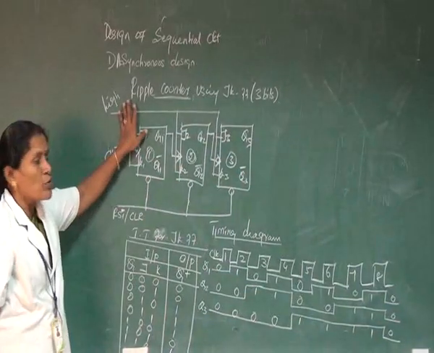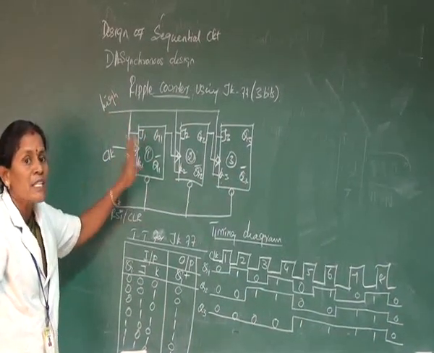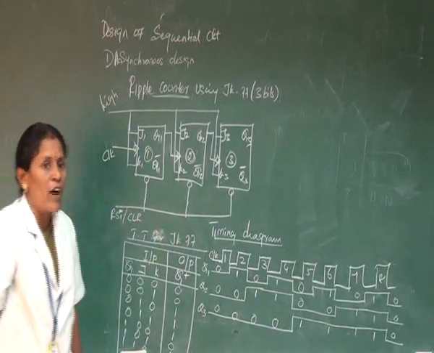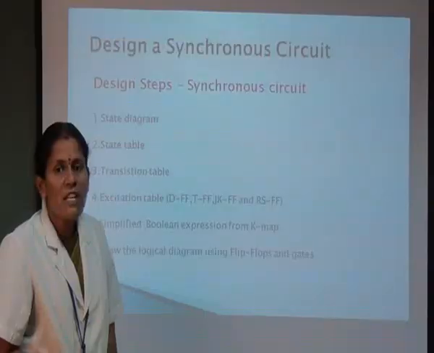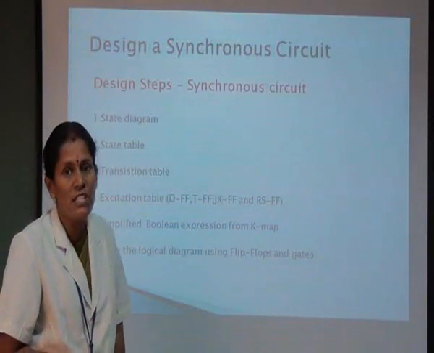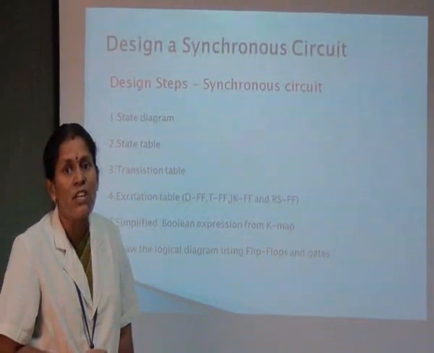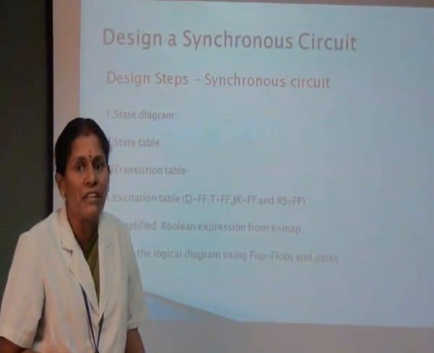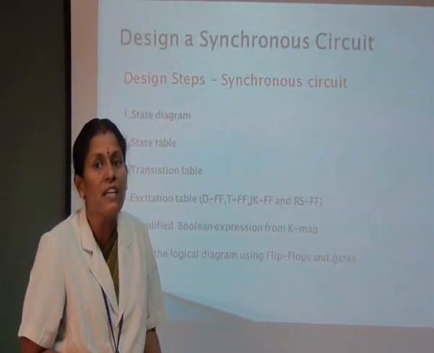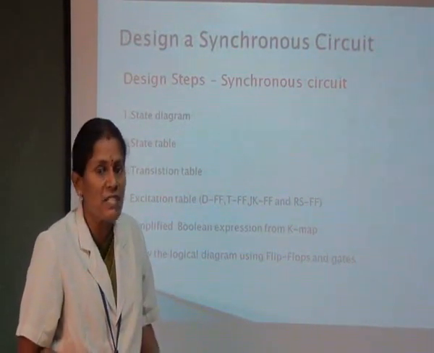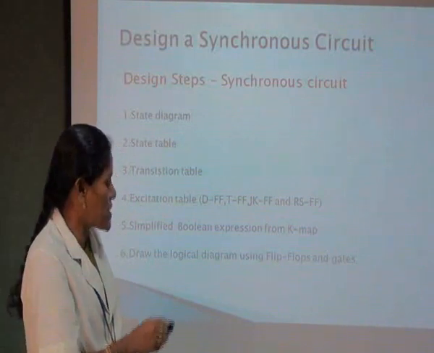So this ripple counter counts the sequence in order, and it has started from 0 till 7. Previously we discussed only the design of the counters under the synchronous and asynchronous cases. Suppose I want to design some other cases, the control part, then what are the basic steps required for the design of the synchronous sequential circuits?